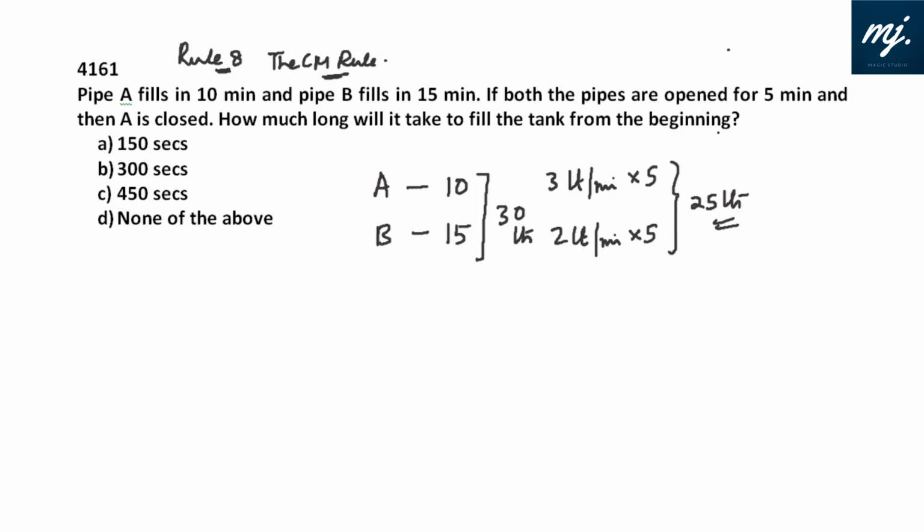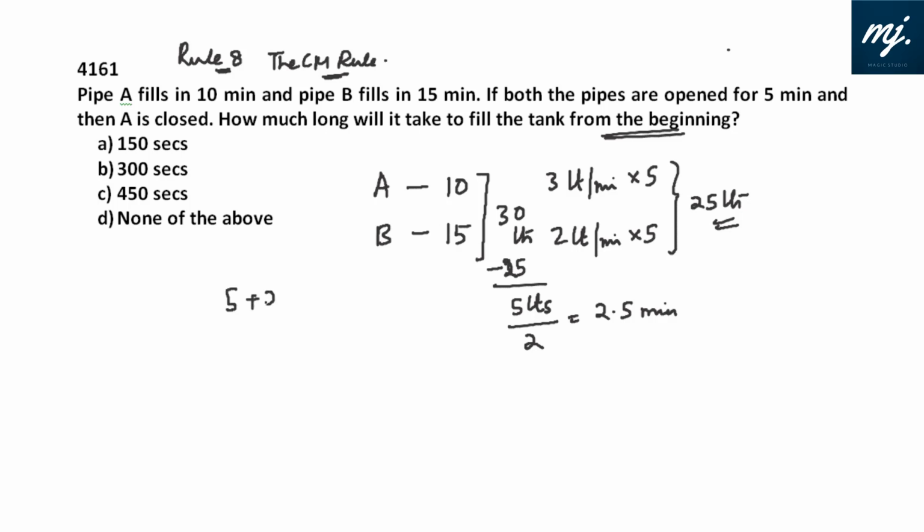Now A is closed. How long will it take to fill the tank from the beginning now? Now, how much water is left to be filled in? That is only 5 liters. Who will do the work now? B will do the work. The efficiency or the work load taken up by B is filling up 2 liters per minute. To fill 5 liters, B will take 2.5 minutes.